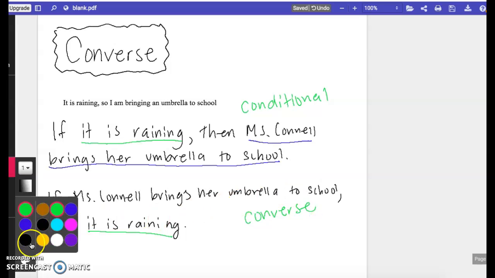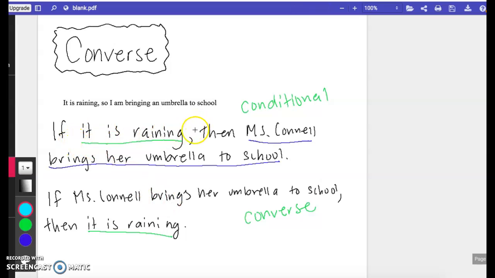Okay, whether or not this is true has nothing to do with it's the converse or not. So you can stop here, you know what a converse is. But if you want to keep going, I'll let you know sometimes the conditional is true, but the converse is false. And sometimes the conditional is true and the converse is true. Sometimes the conditional is false and the converse is false. None of that has anything to do with it. But let's just examine this case and examine the truth value of each statement.